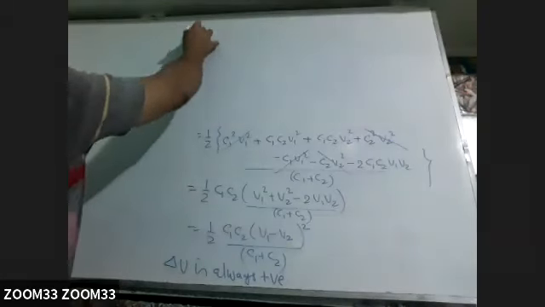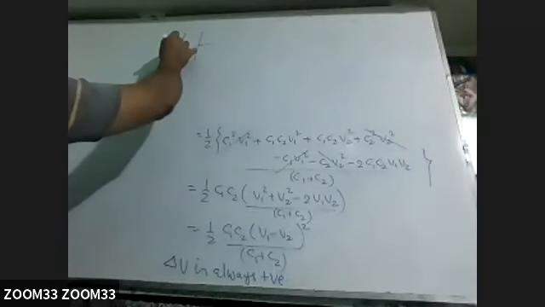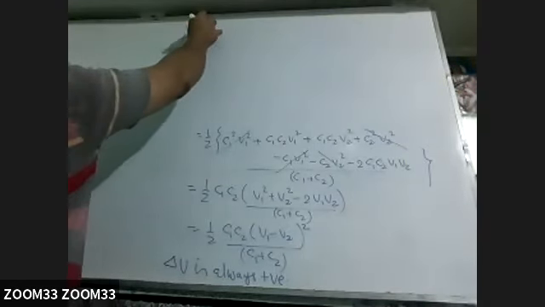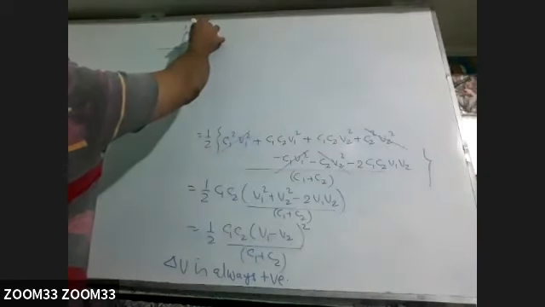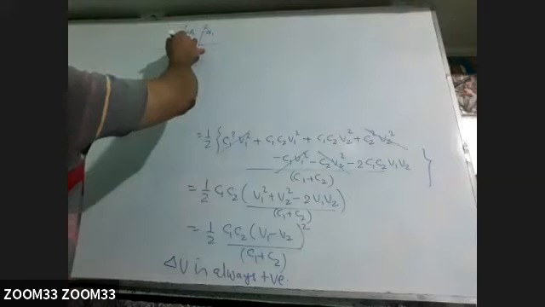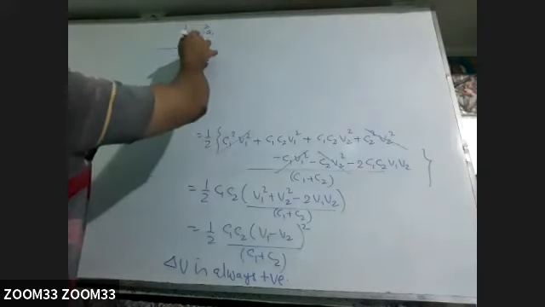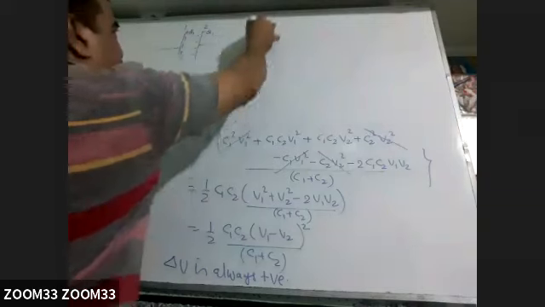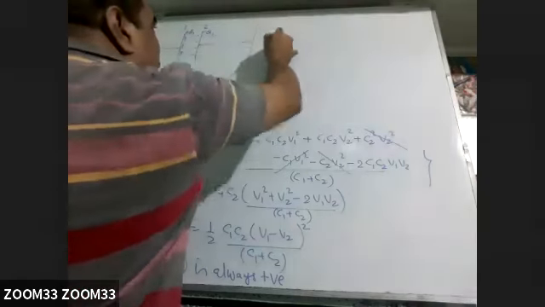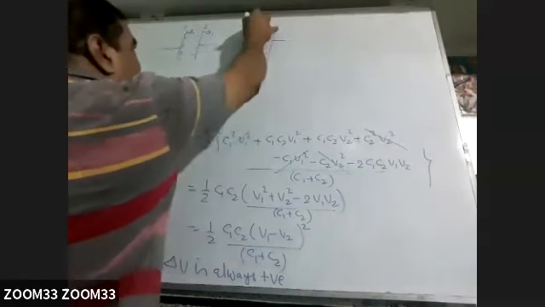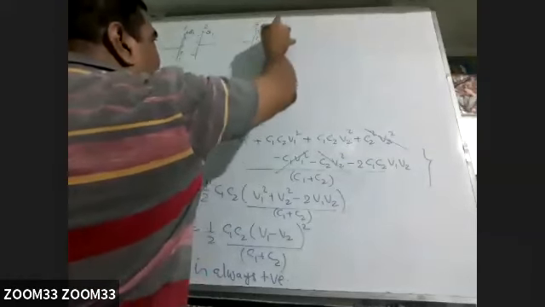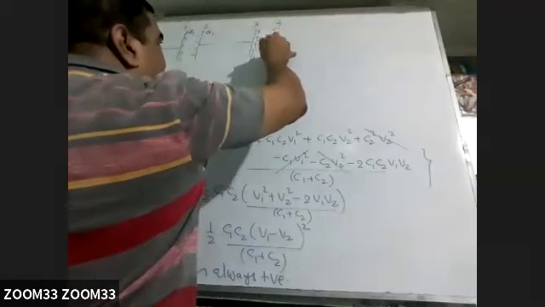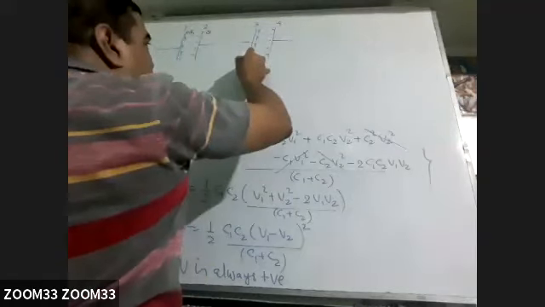Suppose these are the two capacitors. This is plate number 1, this is plate number 2. This is having plus Q1 charge, this is having minus Q1 charge. The other capacitor is like this, plate number 3, plate number 4. This is plus Q2 charge, minus Q2.